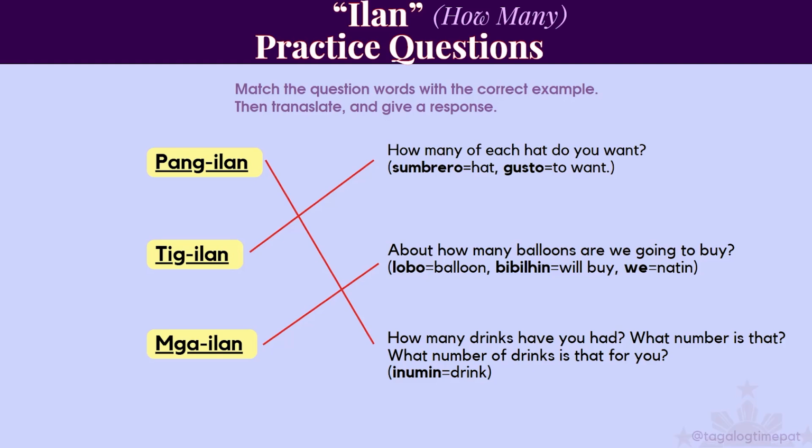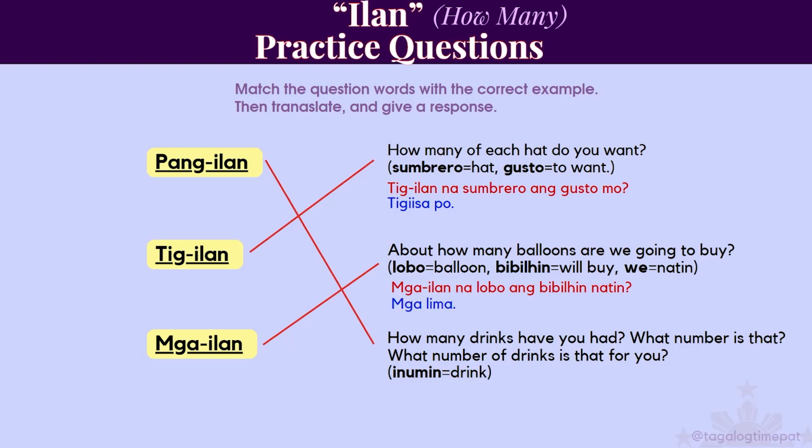Now let's see if we can translate them. How many of each hat do you want? It would be, tig ilan na sombrero ang gusto mo? And then your response could be, tig iisa po, one of each. Tig iisa. Next, about how many balloons are we going to buy? Mga ilan na lobo ang bibilhin natin? Or mga ilang lobo ang bibilhin natin? Your response, mga 5, about 5.